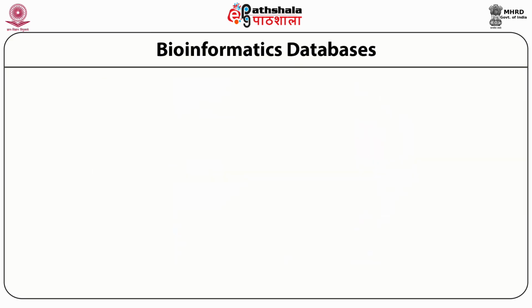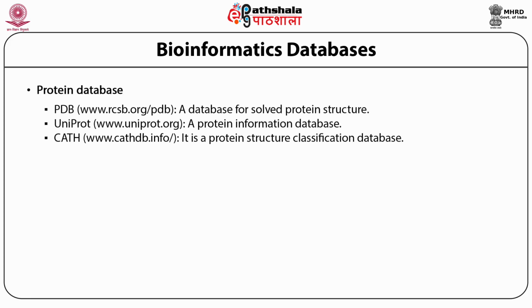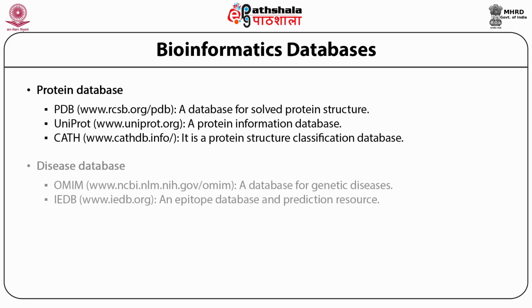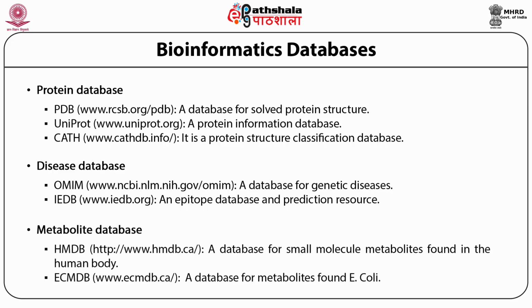Getting to understand bioinformatic databases better, we see what the different sites available on the web today are to get various information. When you talk about proteins, we have databases such as the PDB, UniProt, and CATH. When we talk of disease, we have the disease database OMIM and IEDB, which is an epitope database and prediction resource. And when we talk of metabolite databases, we have HMDB and ECMDB.